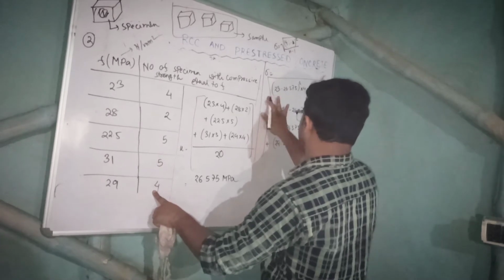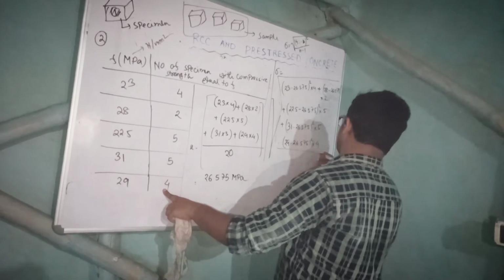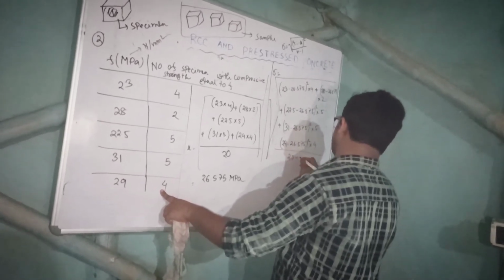Divide by n minus 1. What is n? N is 20, minus 1.